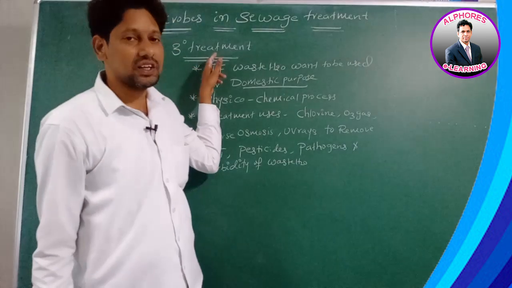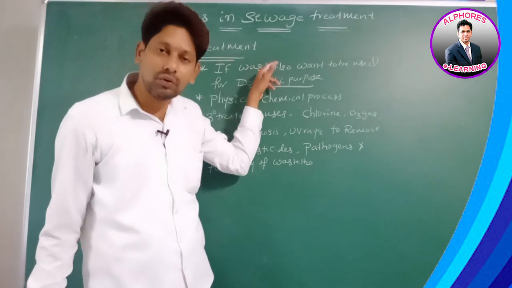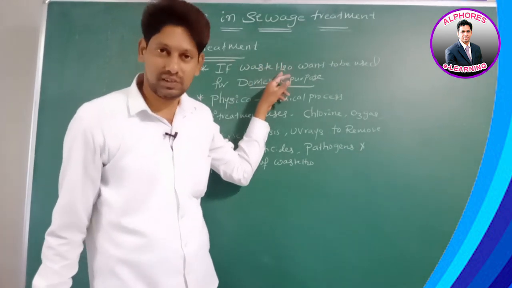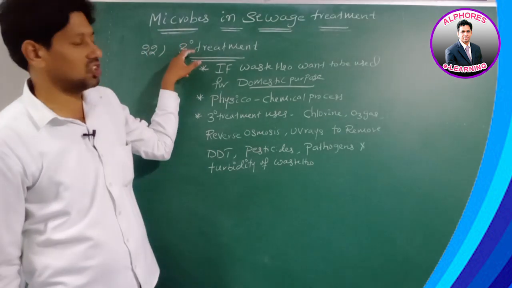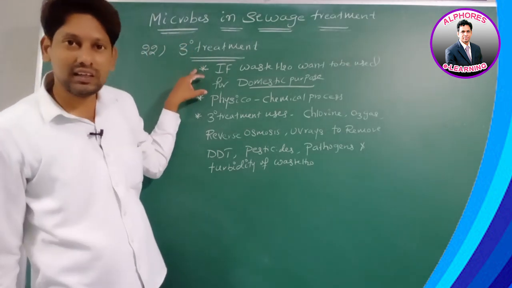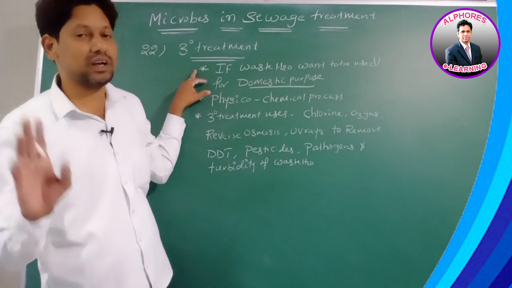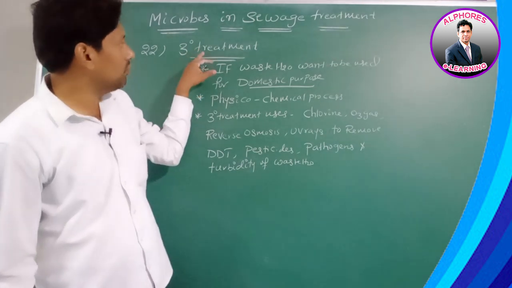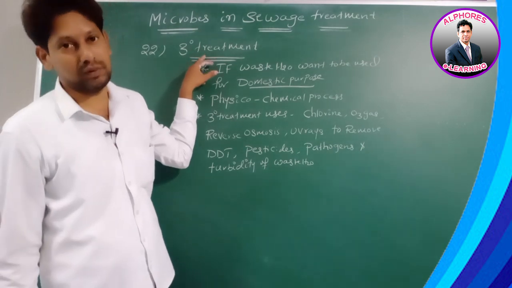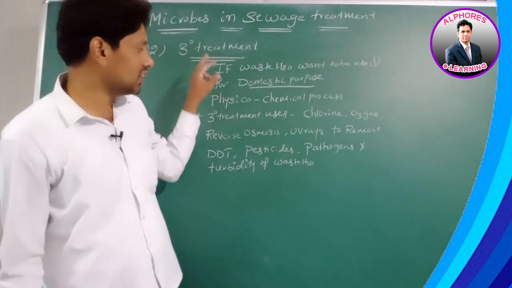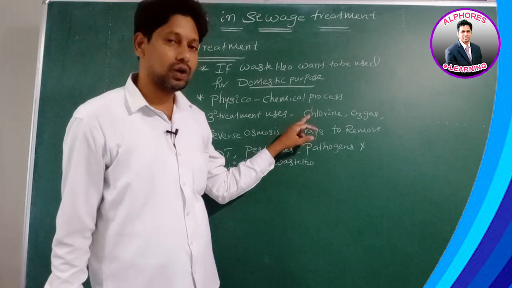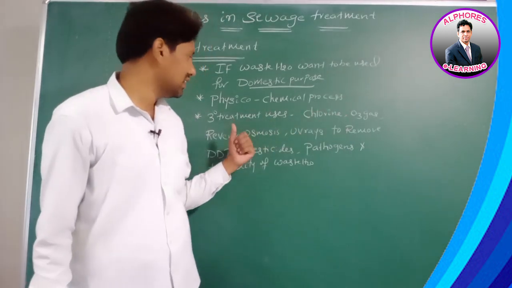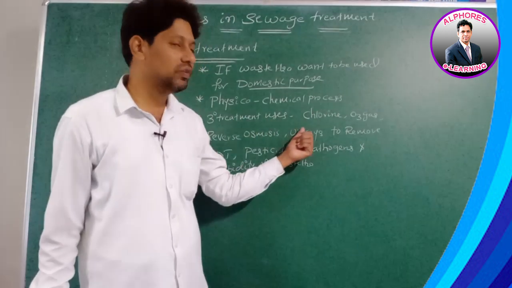When we want to use wastewater for domestic purpose, we use tertiary treatment. In tertiary treatment, we are not exploiting a microorganism, so it is not biological. Then how are we doing it, sir? By using chlorine gas, ozone gas, reverse osmosis, and UV rays.